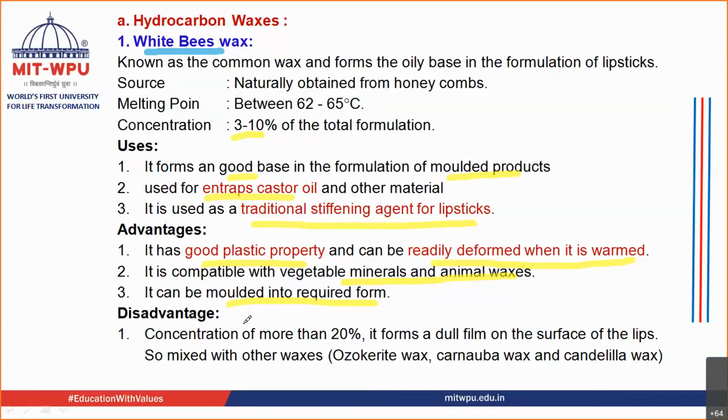Then it can be molded in the required form, that is in the stick form. The only disadvantage that it has is that at a concentration of more than 20%, it forms a dull film on the surface of the lips. So this beeswax is never used alone. It is always used with the other waxes, for example ozokerite wax, carnauba wax, or candelilla wax. Along with these waxes, it is always being used.